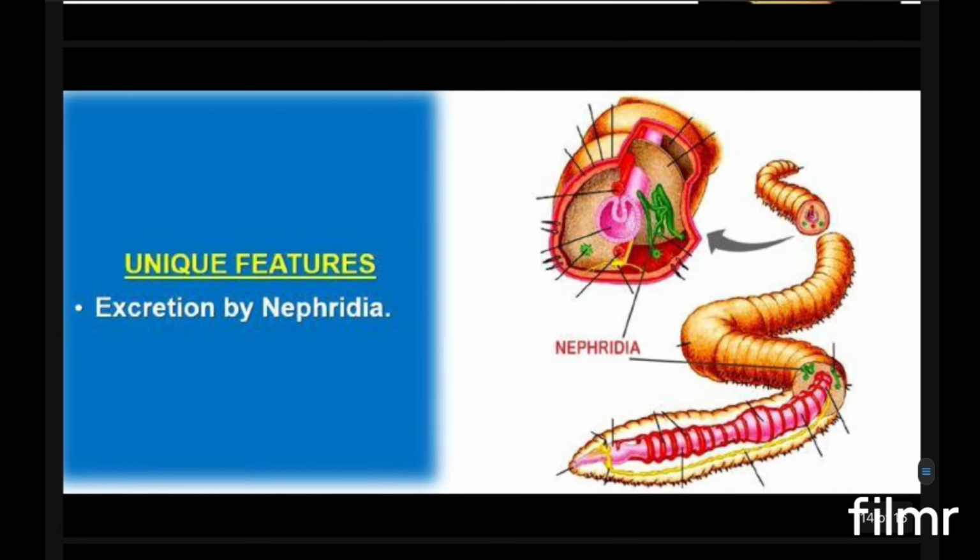Another feature is the excretory system. Excretion is through nephridia, which is very special here. Different types of nephridia are present in Annelida.